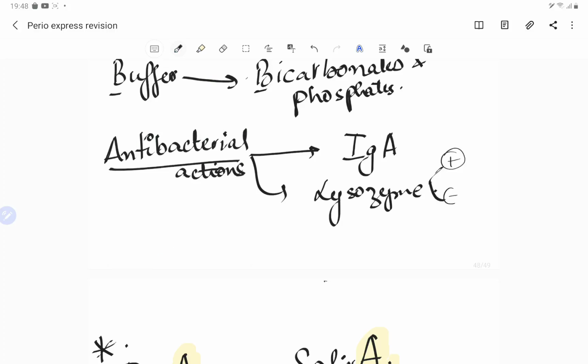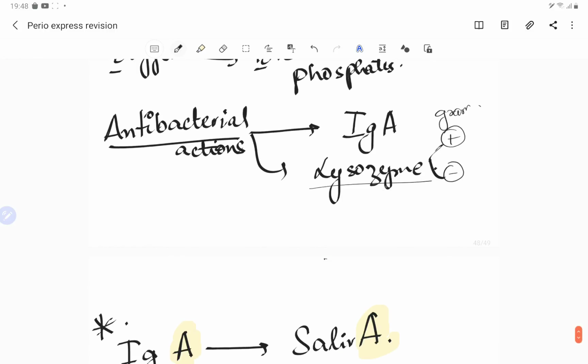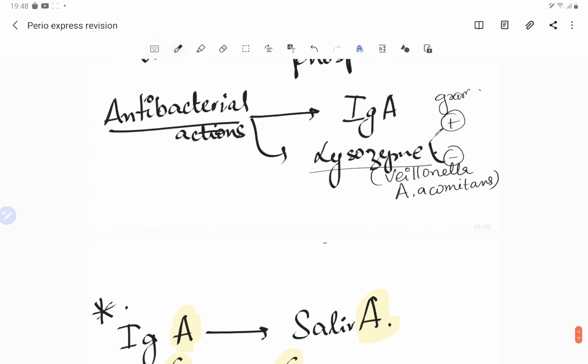So we see that lysozyme provides protection against Veillonella and Actinobacillus, Actinomycetemcomitans, right. Then also there are more enzymes which are present in the saliva.